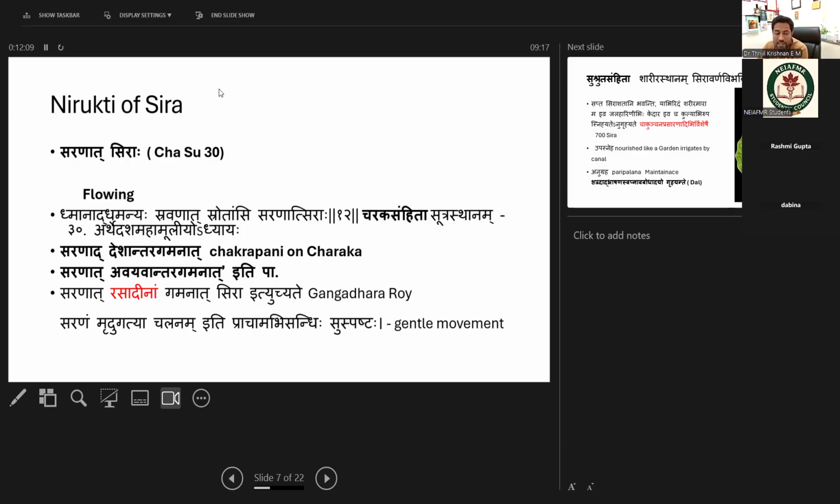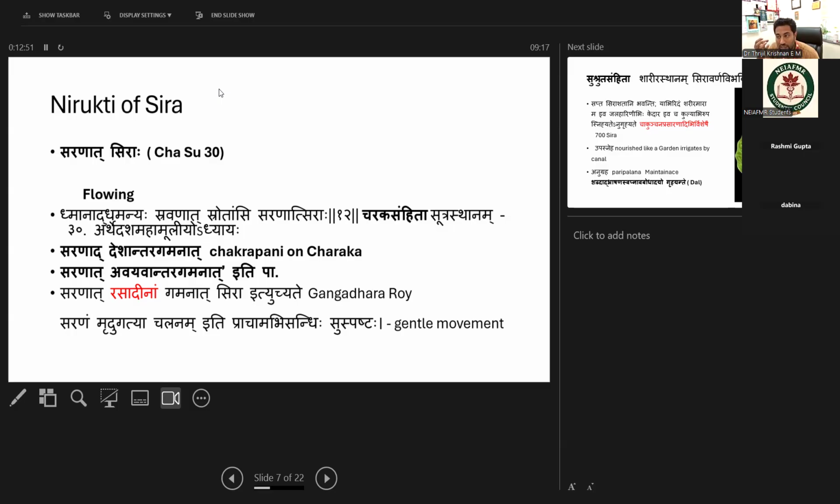And another explanation is Saranam Mrudugatya Chalana. What is that? Sarana means a movement. Which type of movement? The type of movement is Mrudugatya. Mrudu means gentle movement. That means in this reference, there is something in our body and it is moving gently. So if you want to correlate, we can correlate this with veins, venous circulation in the body. It is moving gently, not pulsating. Previously also, Spandanat means pulsating.